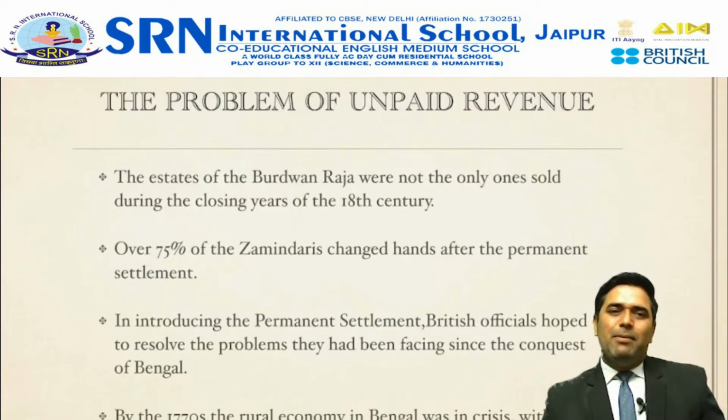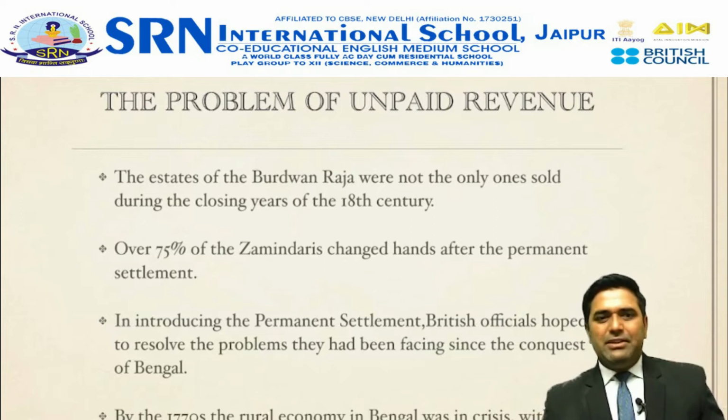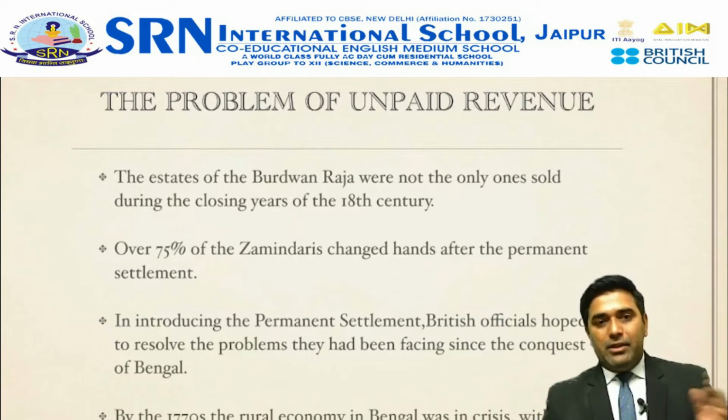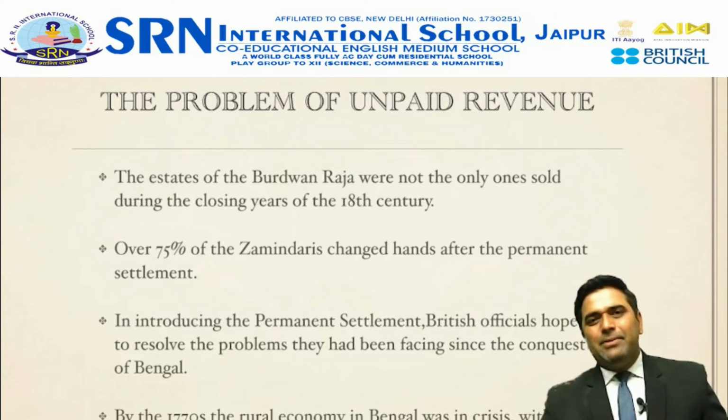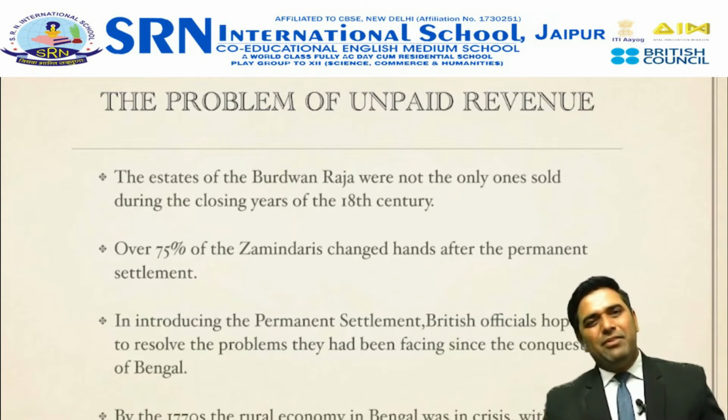Now we will be discussing the problem which led to this unpaid revenue. My dear friends, over 75% of the Zamindars, that means more than half of the Zamindars who were allotted the task of collecting revenue from the villagers, failed to pay the revenue to the British East India Company on time. The reason was the failure of cultivation in many villages, so the villagers were unable to pay the revenue to the Zamindars. Hence, the Zamindars failed to submit it to the British East India Company.